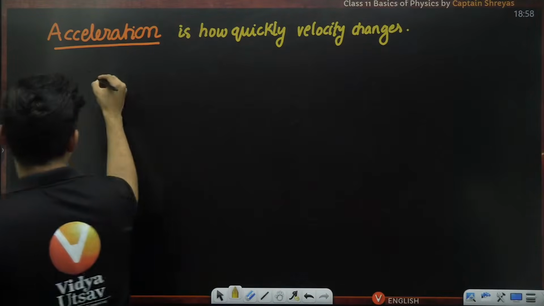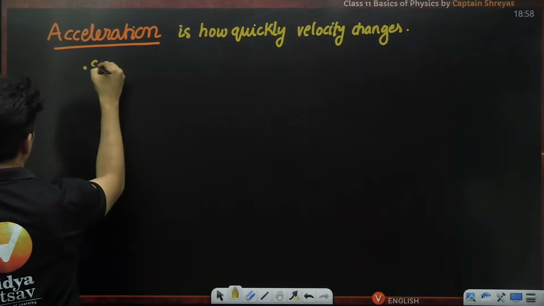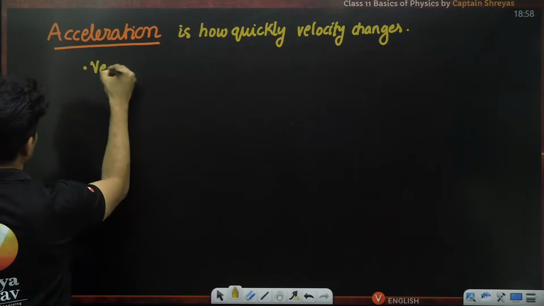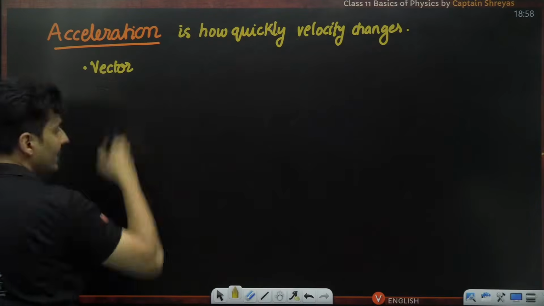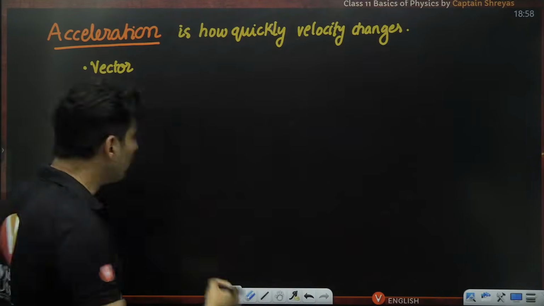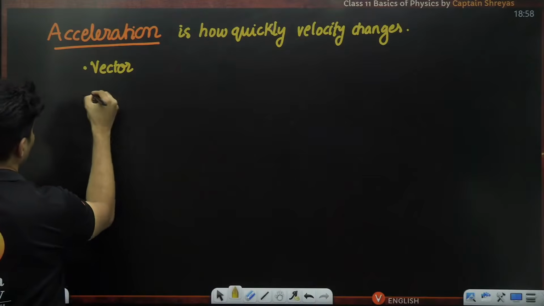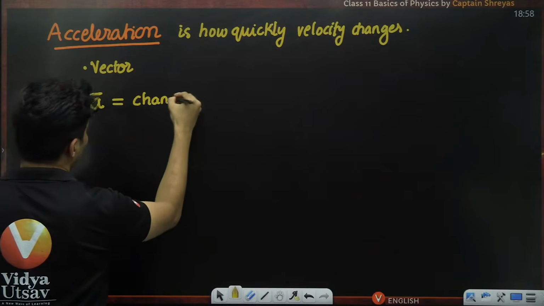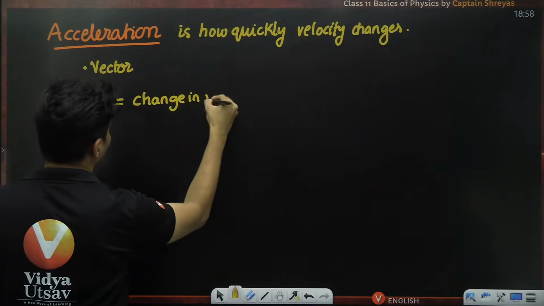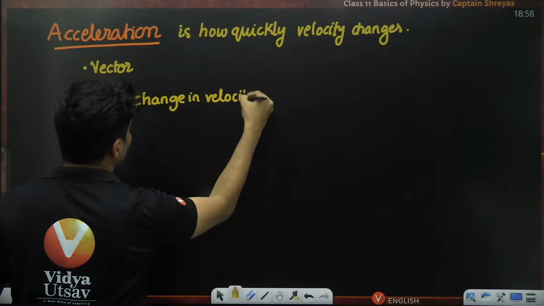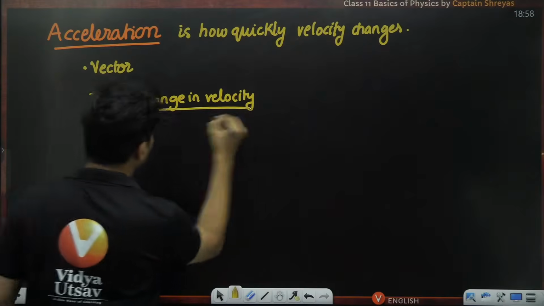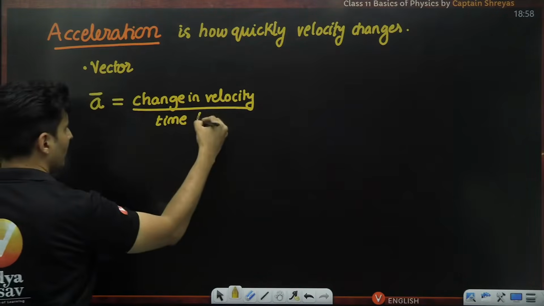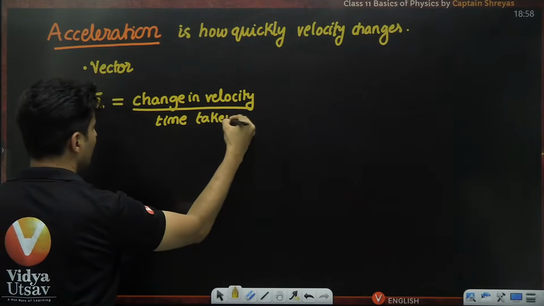So it's a scalar quantity. Sorry, my bad. It's a vector quantity. It needs magnitude and direction both. And the symbol for that is a with a bar. And it is nothing but how much is your change in velocity, the whole thing divided by the time that you have taken.